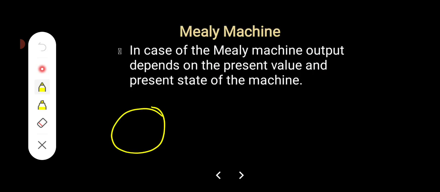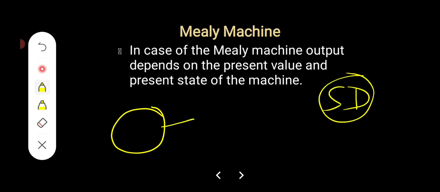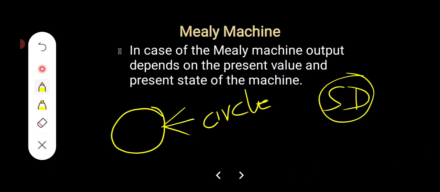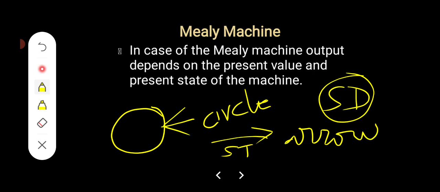In case of the state diagram representation, states can be represented with a circle. Circle represents the state, as well as state transition can be represented as an arrow.